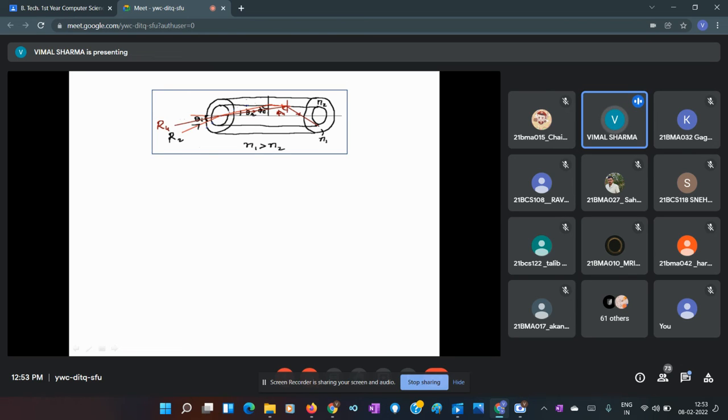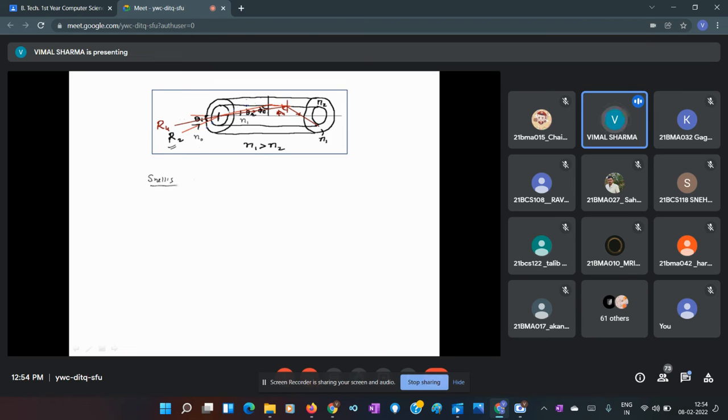I can write Snell's law for this. When ray 2 strikes the air-core interface, there is a change in refractive index from n0 to n1.